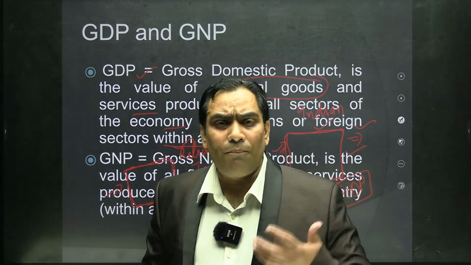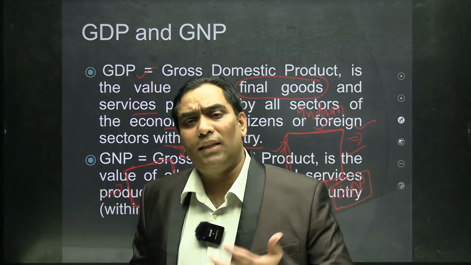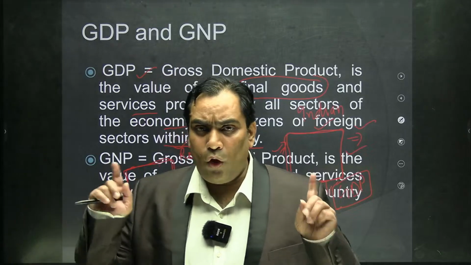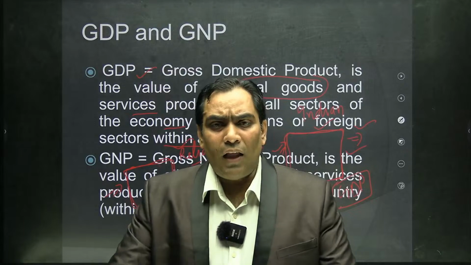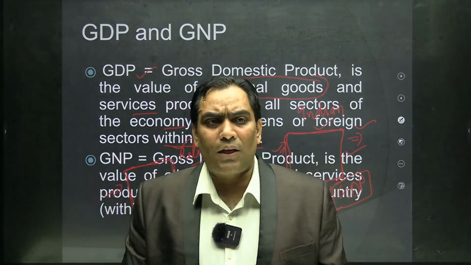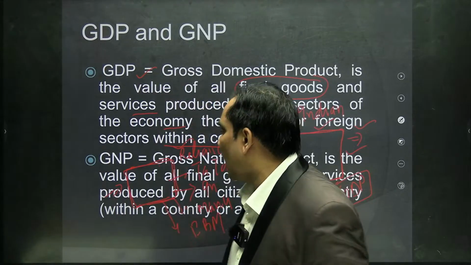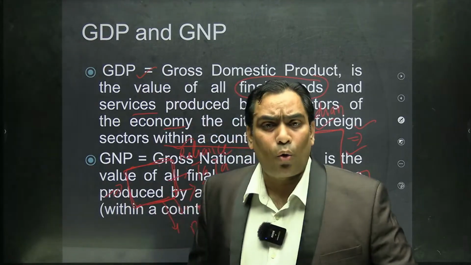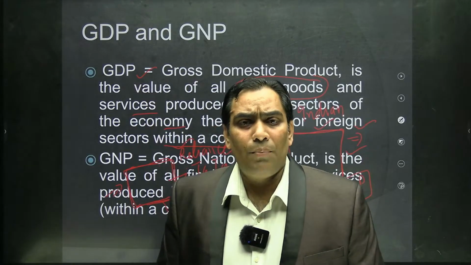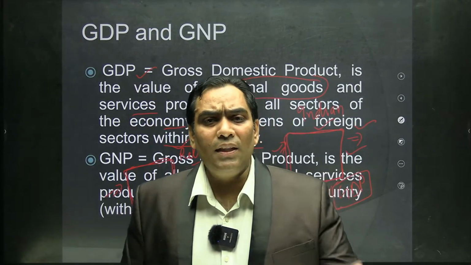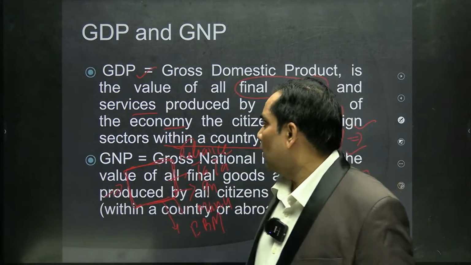The ownership may be by Indians or by foreigners, but in gross domestic, the word domestic means that the production of goods and services is taking place within the economic territory of India, and the total monetary value of all that production is known as GDP.